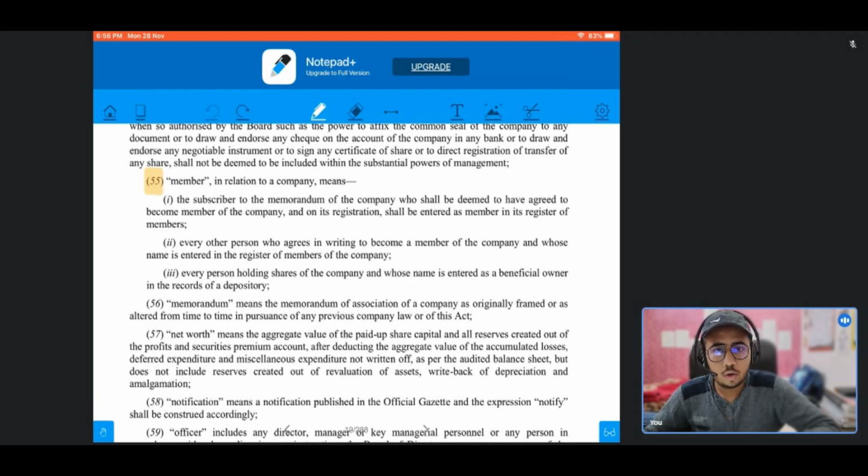So this is our third part of section 2 of the Companies Act. Today we will be doing only two subsections, which are of member and the second one is of OPC, that is the one person company.